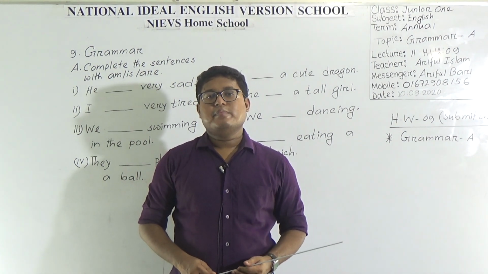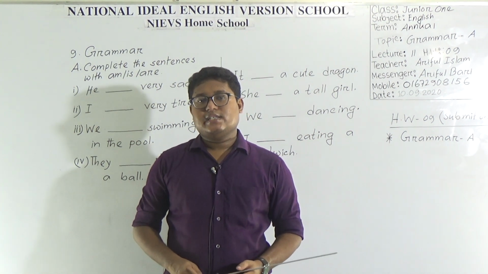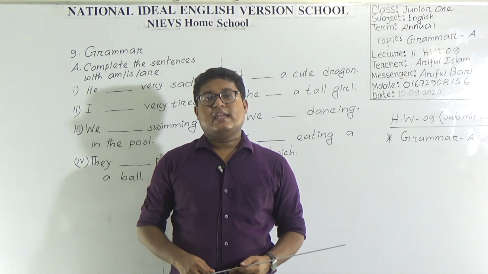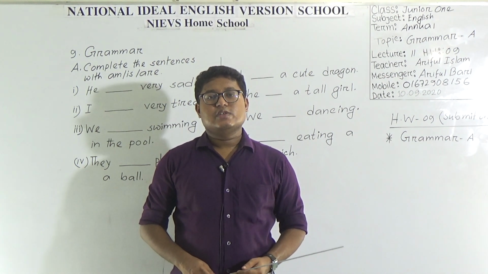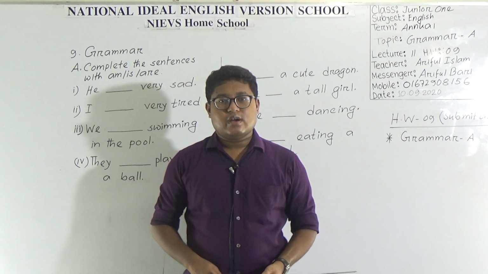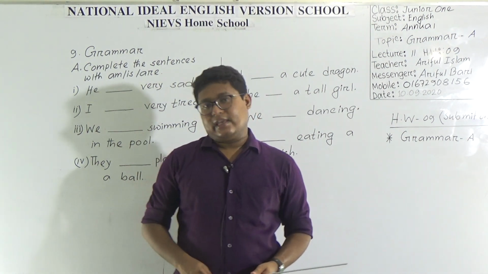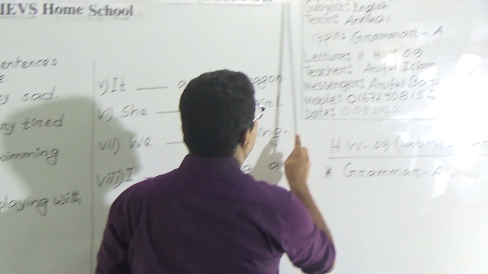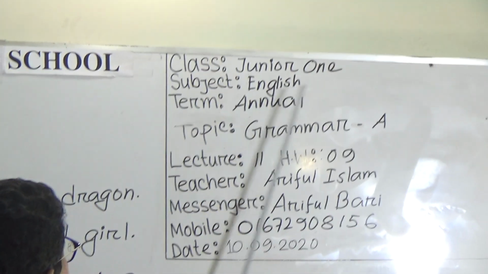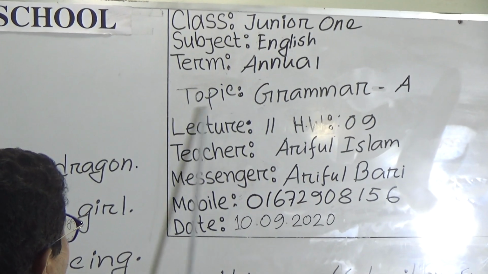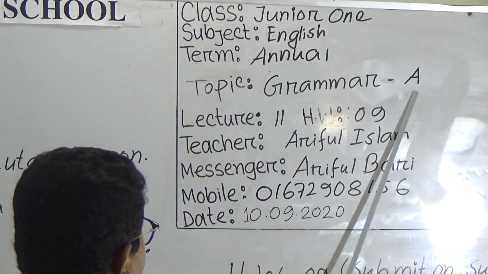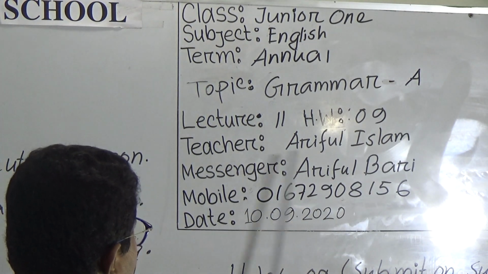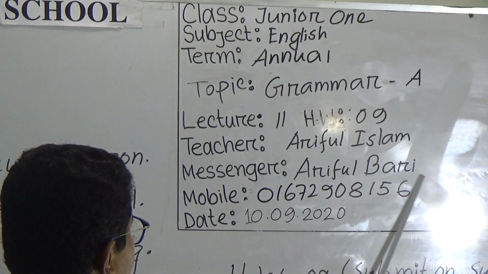This is Ariful Islam, Assistant Teacher of English, National Aided English Version School, morning shift. Today, I would like to take an English class for class Junior 1 students. Our today's topic, grammar number A. Okay, so let's see. Class Junior 1, subject English, term annual, topic grammar number A. Lecture 11, SW will be 9, teacher Ariful Islam, messenger Ariful Bari.